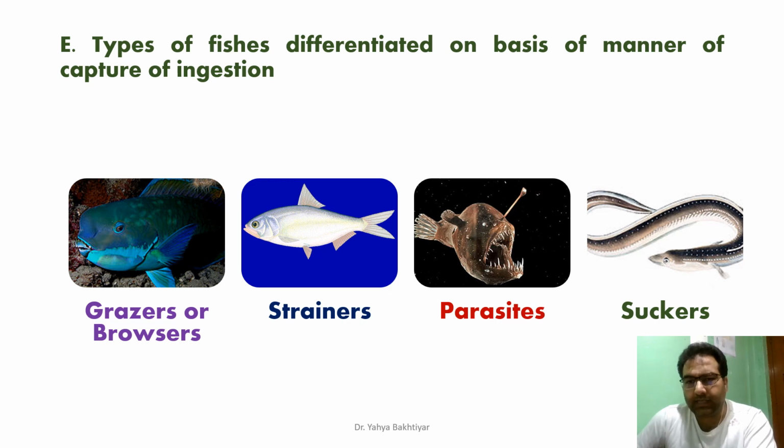Then we do have another category of fishes. We call them the suckers, the fishes which suck the food materials into their buccal cavities. We do have the examples of the eels, tilapia, Clarias, then Macropodus. These are examples of fishes which derive their food items by sucking the food materials.